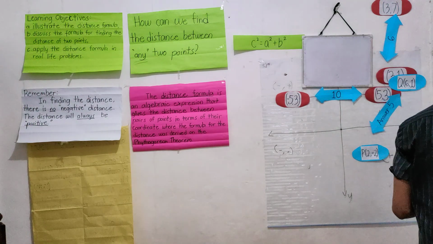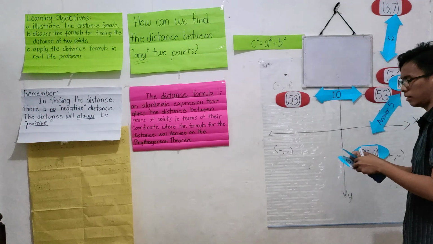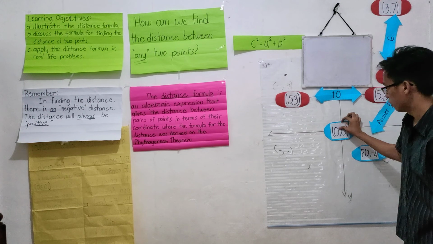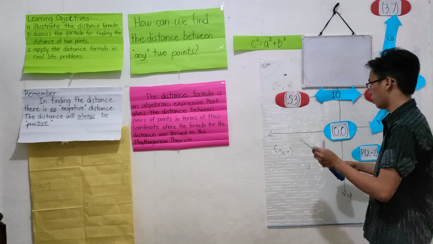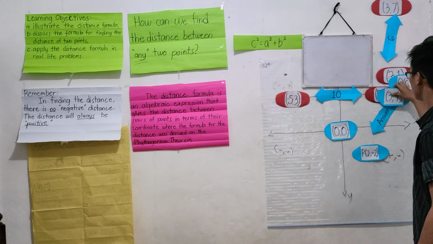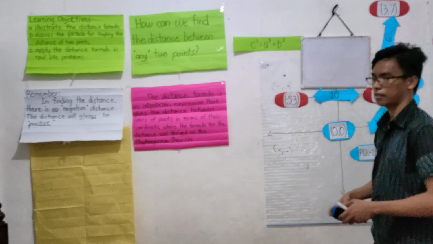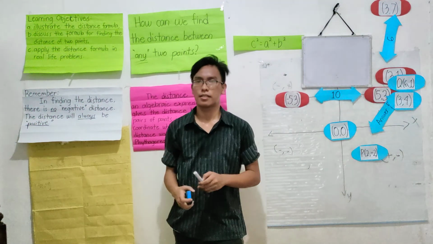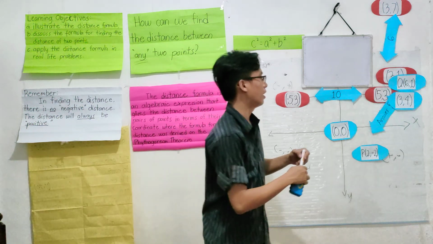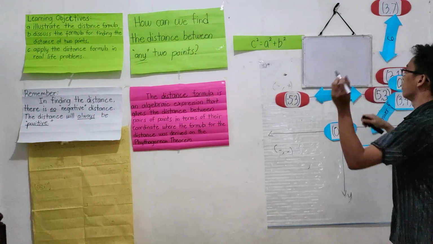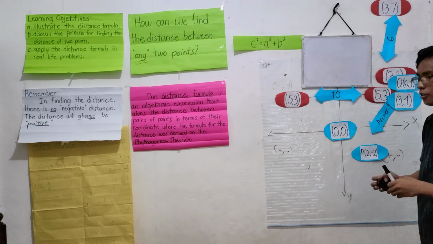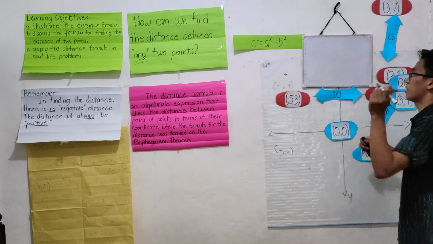Next example, how about the given that we have is from the origin to the point that is in the first quadrant. What will be the distance? Yes, Mr. Lawrence. Very good. That will be positive 5. How? Using the distance formula, we substitute the values, then we will get positive 5.